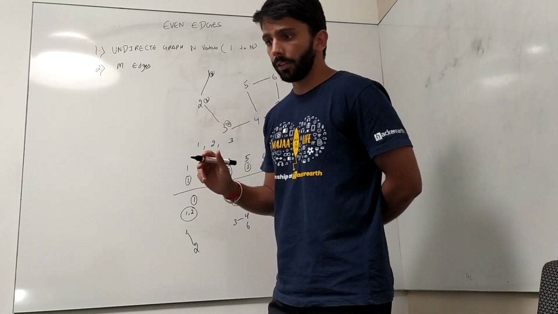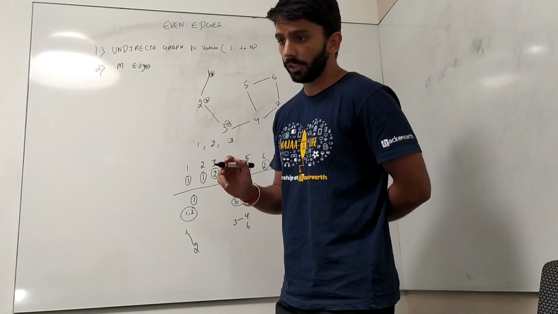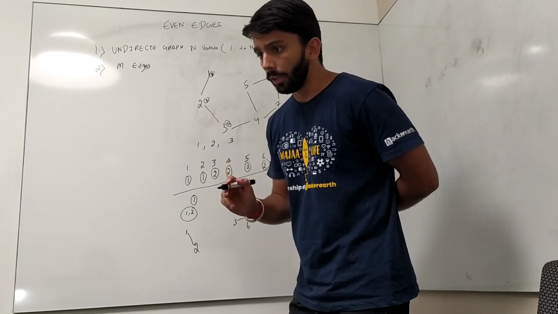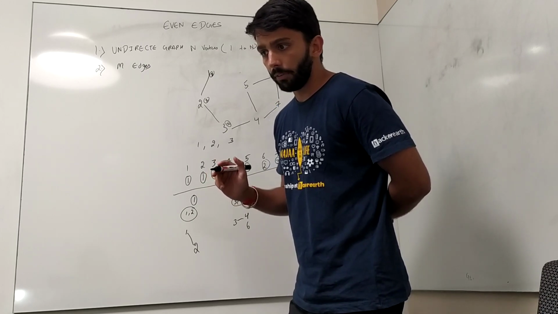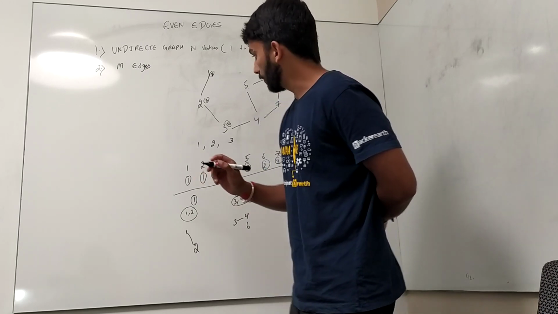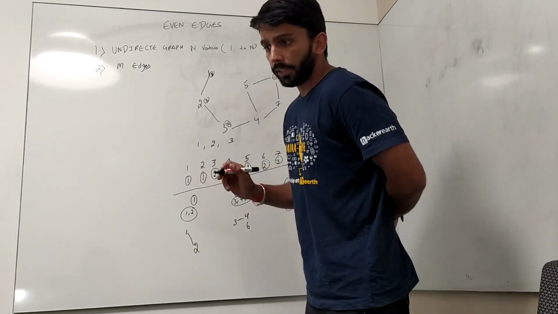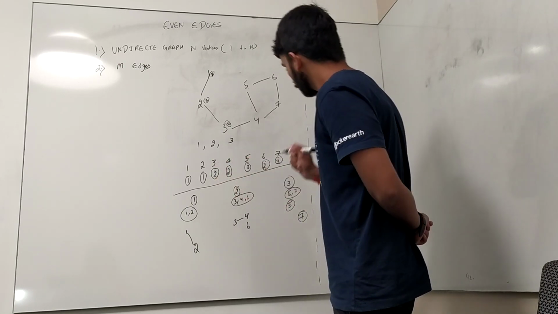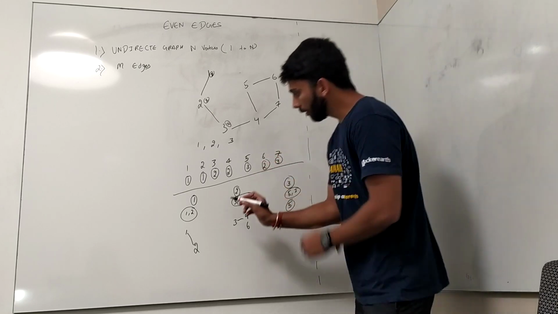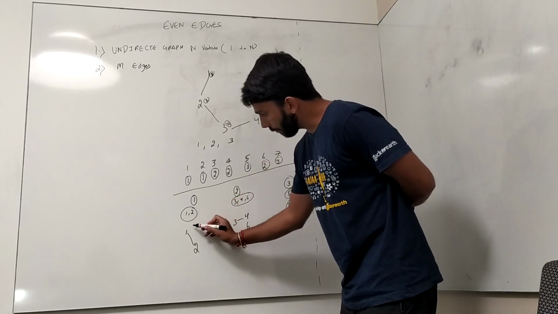Chef wants to divide the graph in a delicious way such that K is the smallest possible. Find them. Okay, I think I forgot one thing. And then chef checks these K subgraphs. If each subgraph contains an even number of edges, then chef thinks that this way of dividing the graph is delicious. Okay, so we want to divide the graph in such a way.